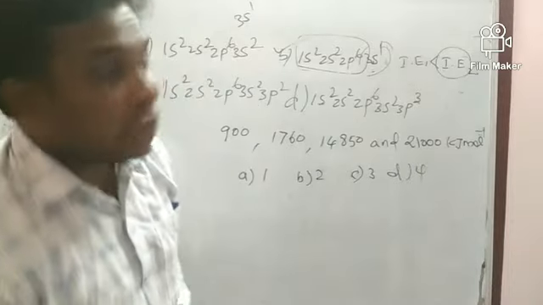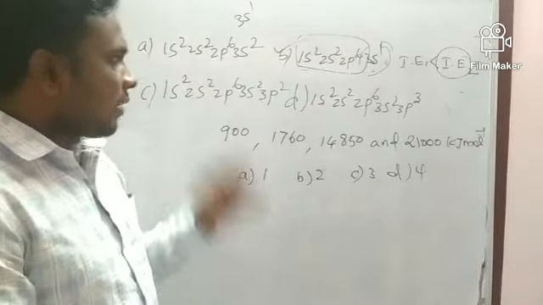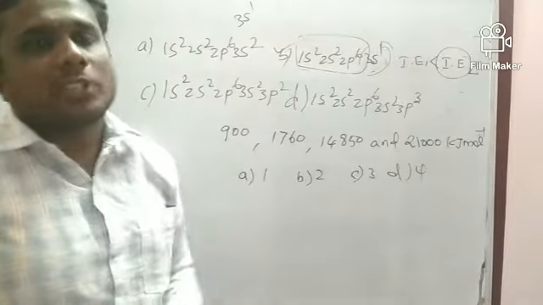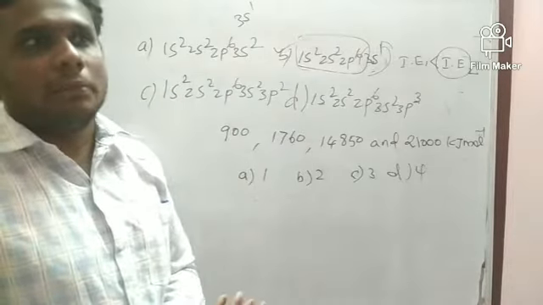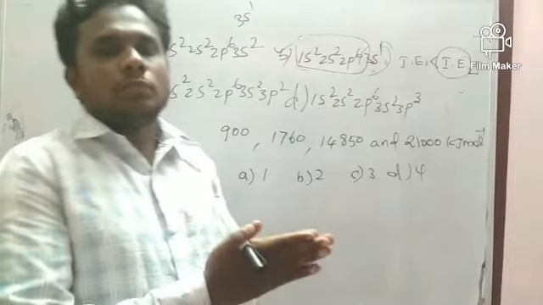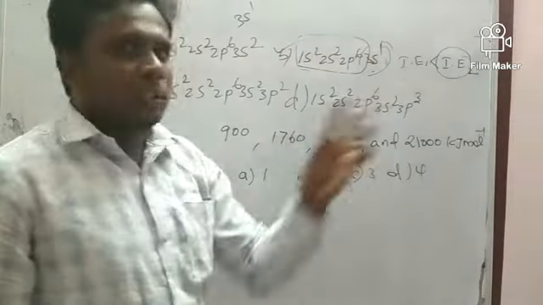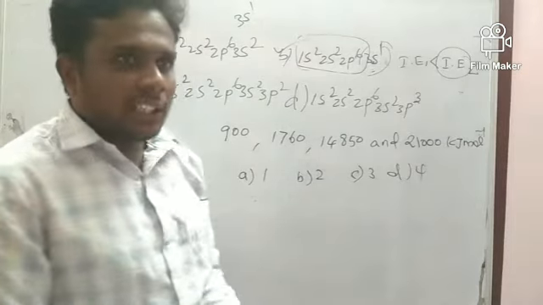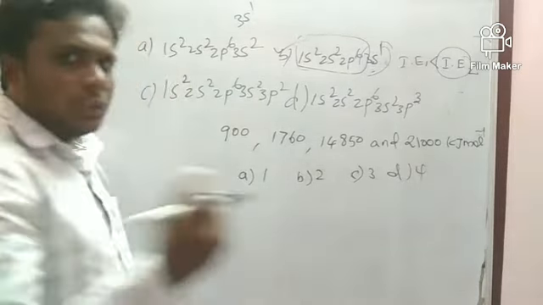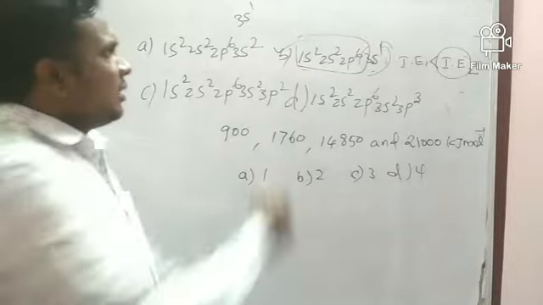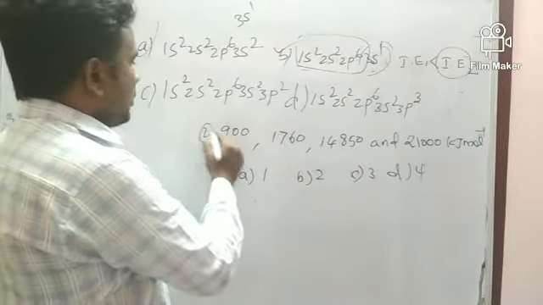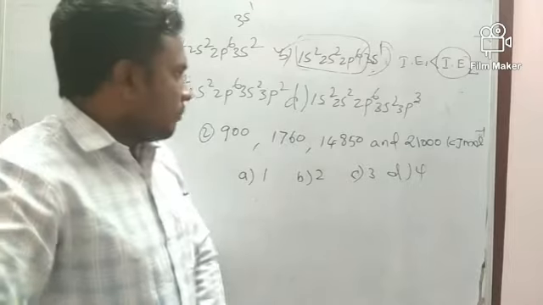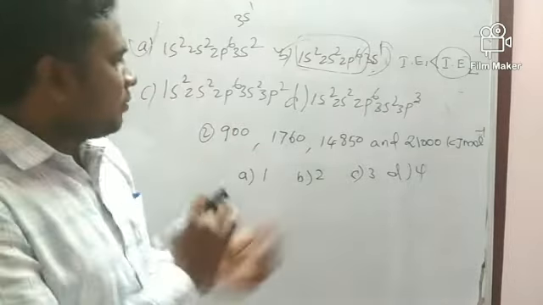They have given four successive ionization energies, and they are asking the number of valence electrons in the given atom, that is, how many electrons are in the outermost shell. This is a little tricky, but it is very easy if you use your brain.